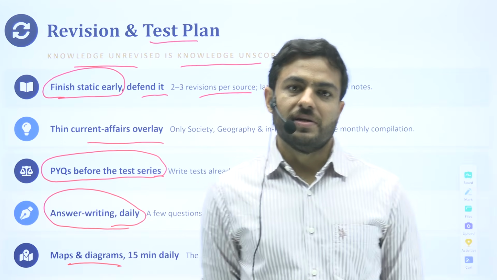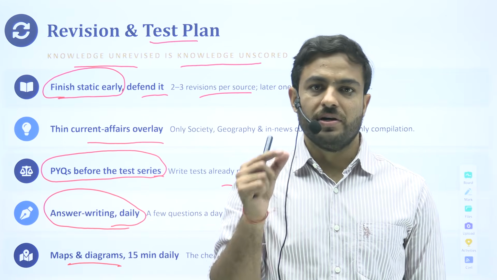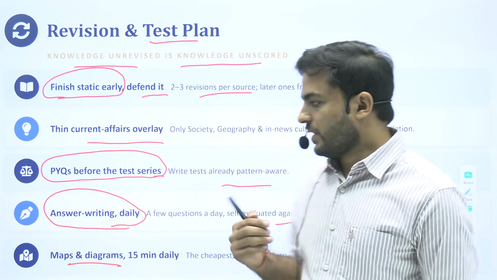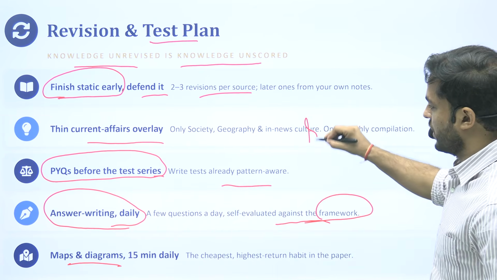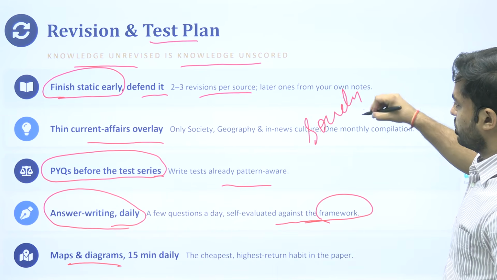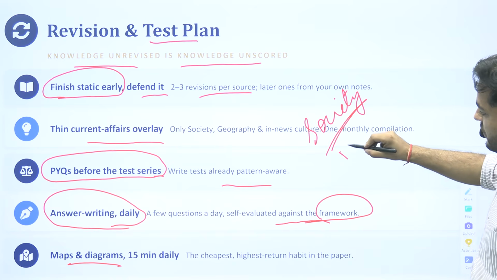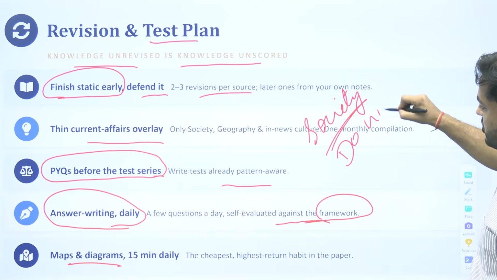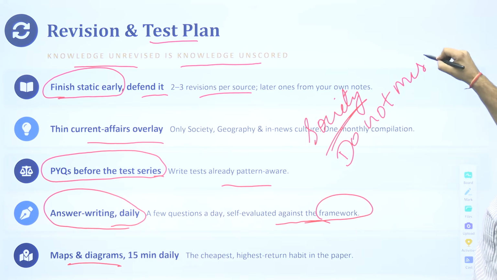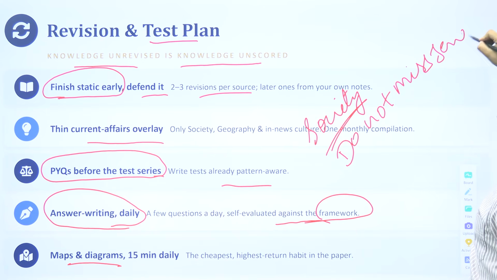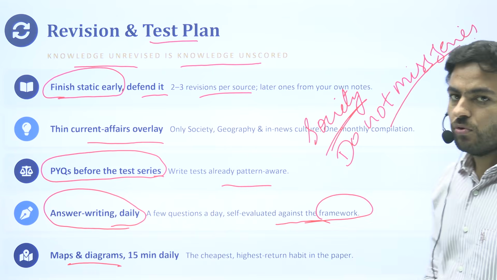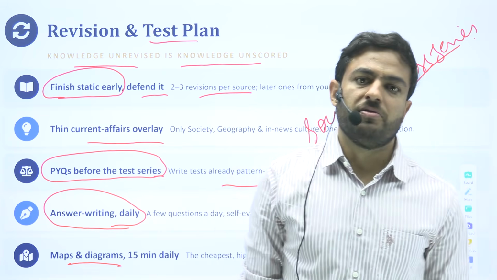So the value addition and everything that you do, once you have written your answer at your home, let us say you have written an answer on society. IAS Bharat, Aram IAS, they provide you with the Do Not Miss series. What they basically do is that they have written some good frameworks, some good answers on the previous year questions.